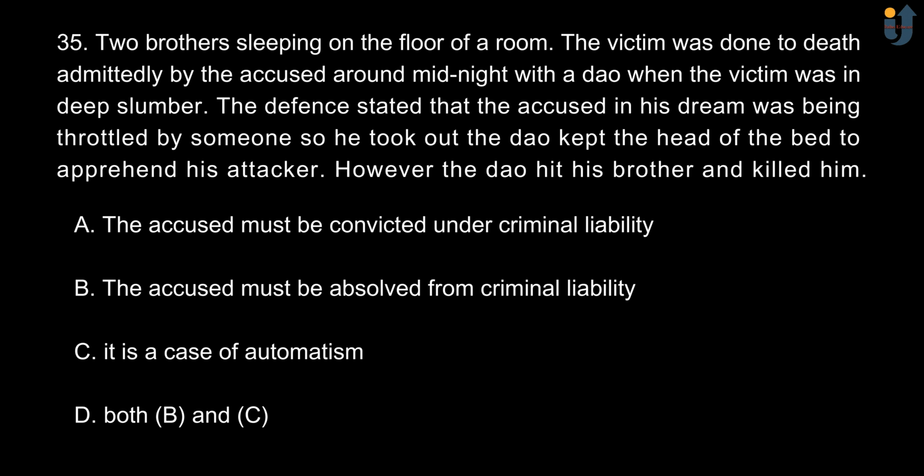Option A, the accused must be convicted under criminal liability. Option B, the accused must be absolved from criminal liability. Option C, it is a case of automatism. Option D is both option B and option C. The correct option is option D, both B and C.